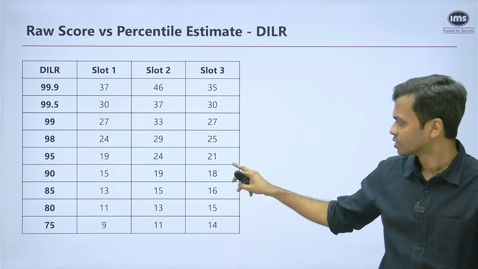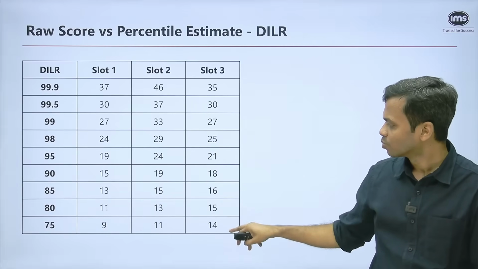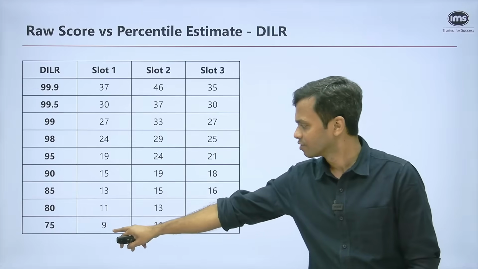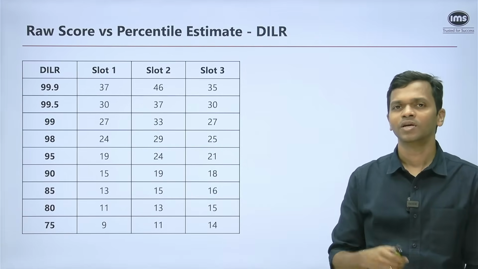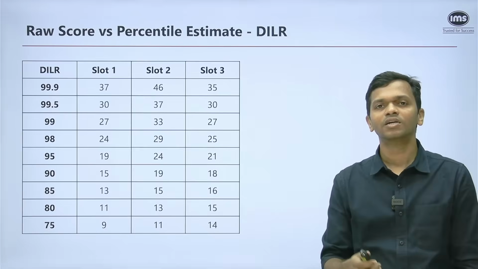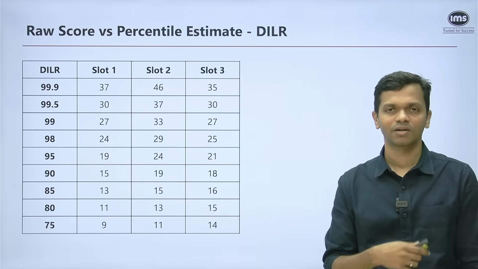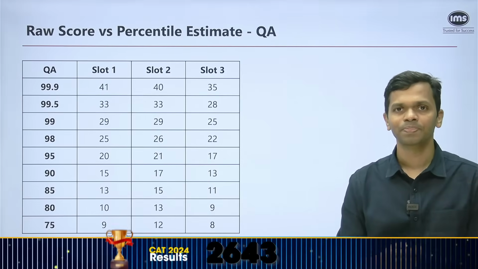So the scores, for example, here a lot of students were able to attempt questions. As you can see, the 75 percentile mark here is 9, whereas here it is 14, right? So the exact distribution will determine what the final scaling and then corresponding percentile will be.